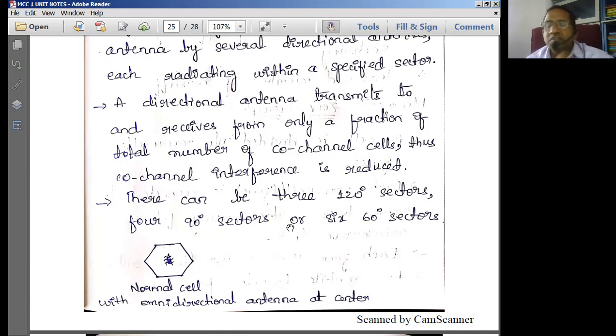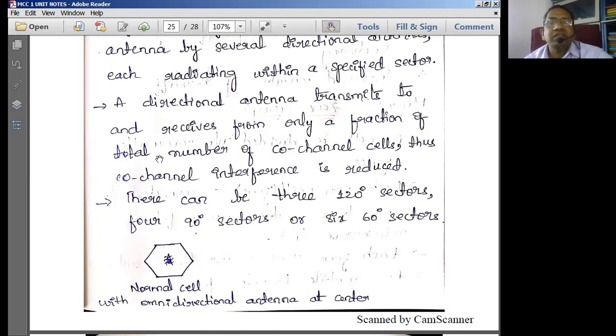In the olden days, before dish antennas were available, we used Yagi-Uda antennas. That we'll discuss in antenna arrays. Therefore, it comes under directional antennas.